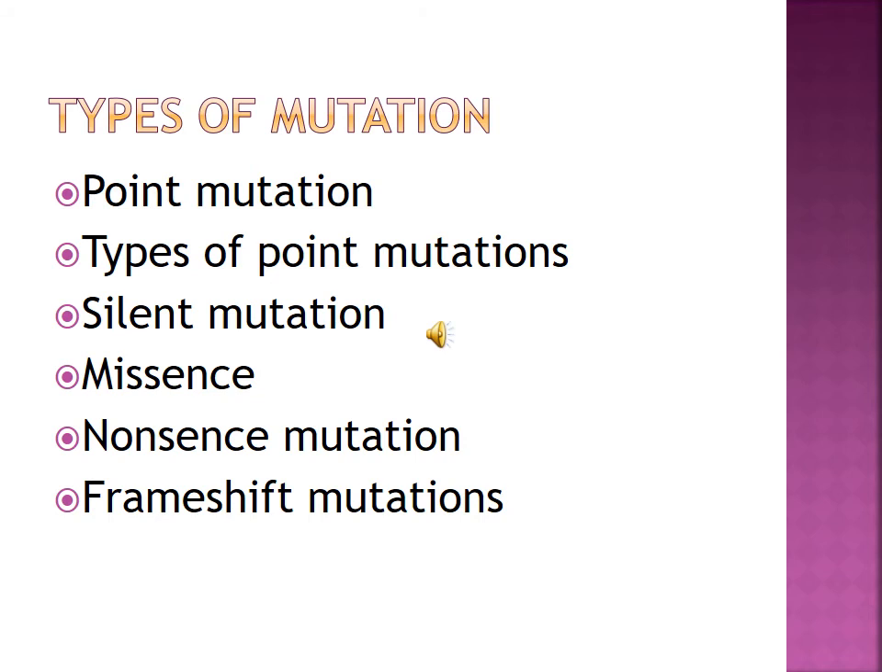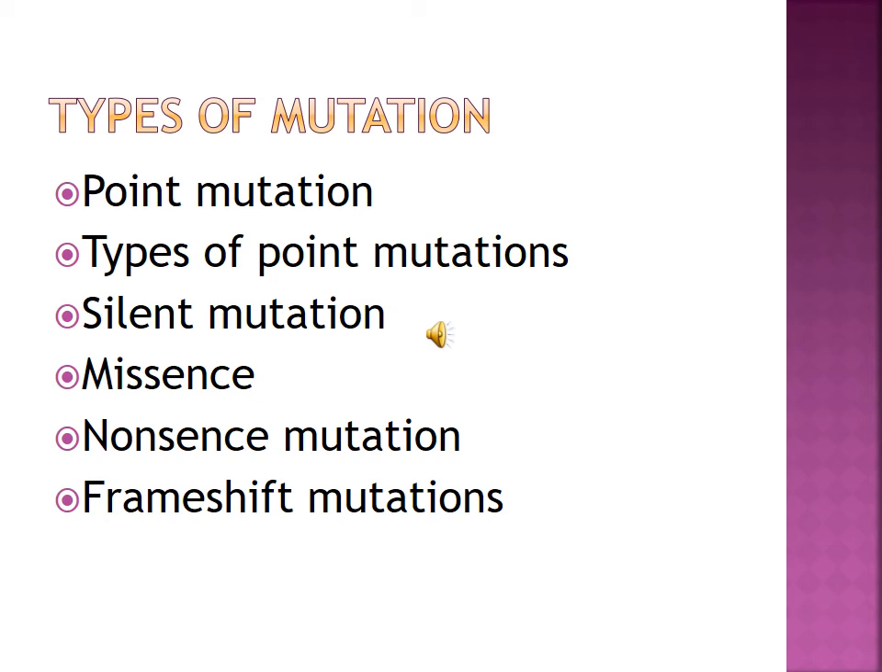Now types of mutation. One is point mutation. Point mutations are mutations affecting a single base pair of DNA. Point mutation is also divided into four types: silent mutation, missense mutation, nonsense mutation, and frameshift mutation. Okay, I will explain each according to its name. First of all, silent mutation.